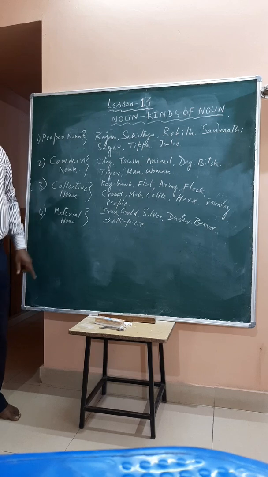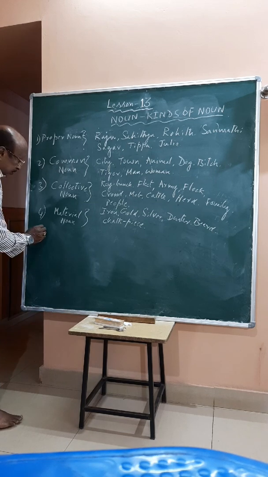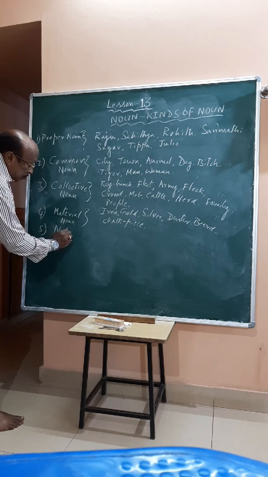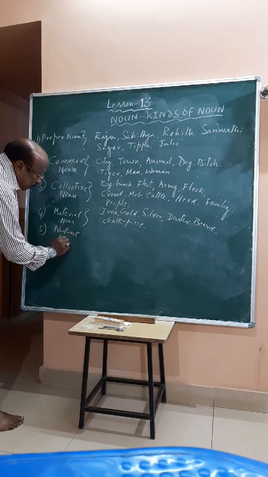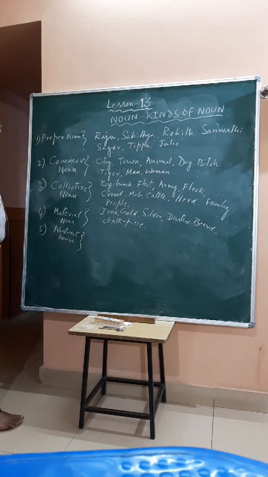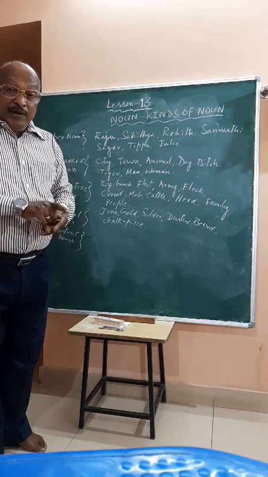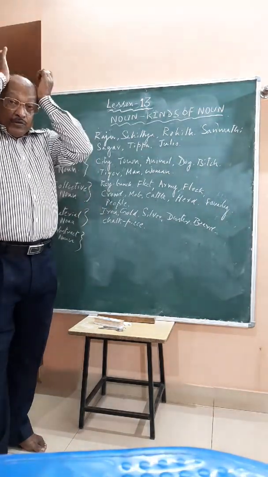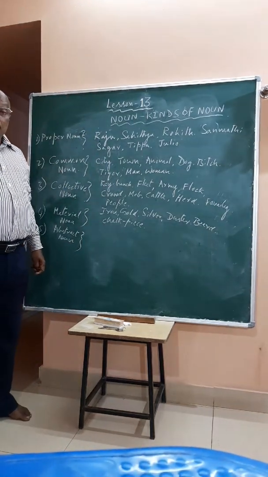The fifth one is very important. That fifth one is not in other languages, but it is in English only. Abstract noun. An abstract noun is a noun, a thing which we cannot see and we cannot touch, but we can feel. It is connected to the mind. This is called an abstract noun.